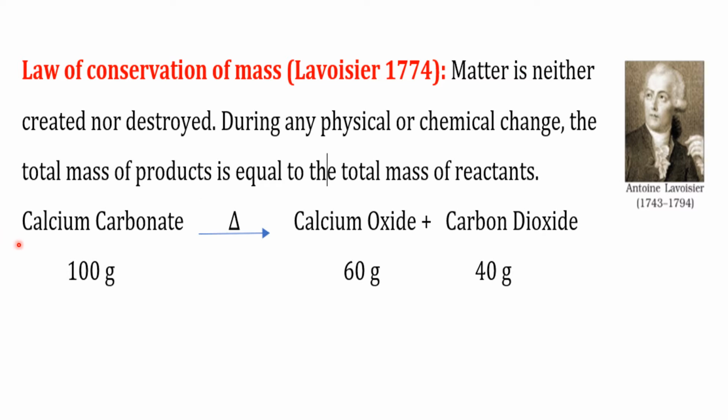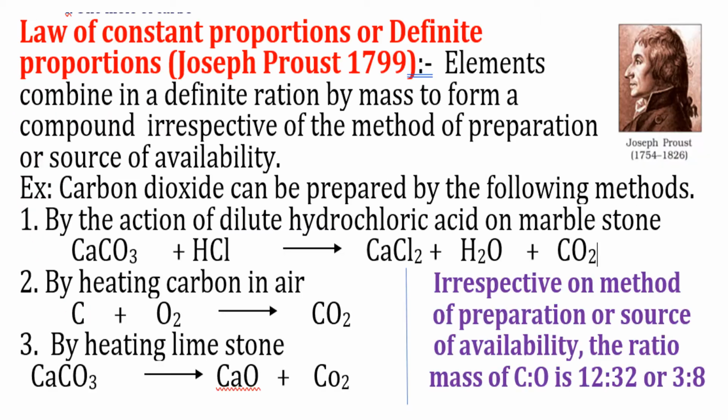Now let us take an example of thermal heating of calcium carbonate. When calcium carbonate is heated, we get calcium oxide and carbon dioxide. When we heat 100 grams of calcium carbonate, it gives 60 grams of calcium oxide and 40 grams of carbon dioxide. Here, the total mass of products, that is calcium oxide and carbon dioxide, is 60 plus 40, that is 100, whereas the calcium carbonate before heating is also 100 grams. Therefore, this result proves the law of conservation of mass.